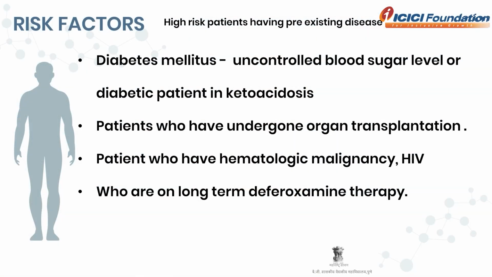There are some high-risk patients with pre-existing diseases, and the main one is diabetes mellitus, with uncontrolled blood sugar level or ketoacidosis. The second group is patients who have undergone organ transplantation, patients with hematologic malignancy or an immunocompromised state like HIV, and patients on long-term deferoxamine therapy, which we use for thalassemia treatment.